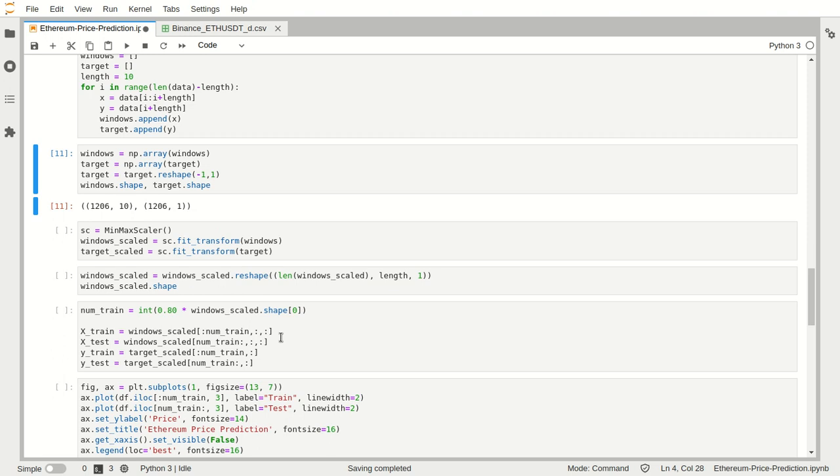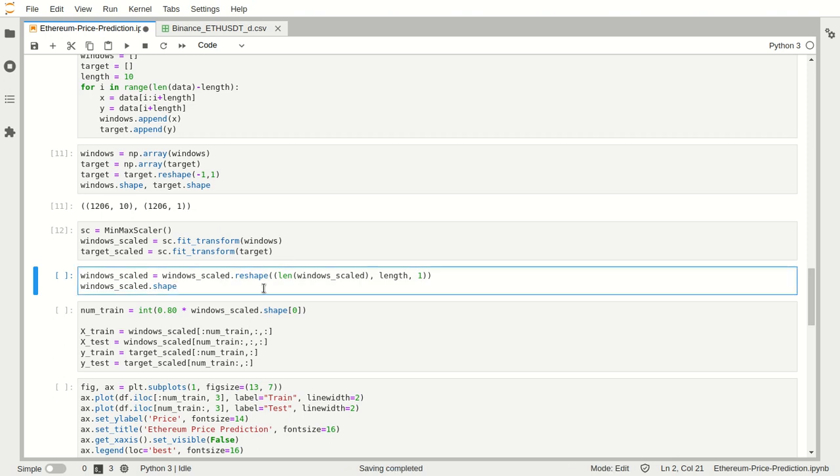For this I have used MinMaxScaler from sklearn. For each value, it subtracts the minimum value of the array from it and divides by max minus min, so that it gives us a value in a fixed range. So now we will normalize both our input data and our output data.